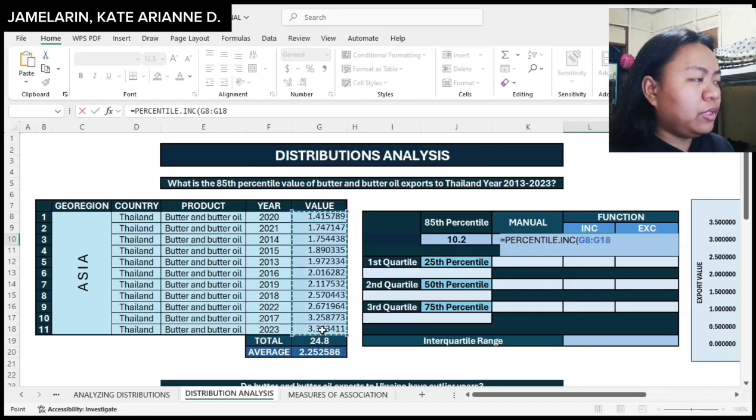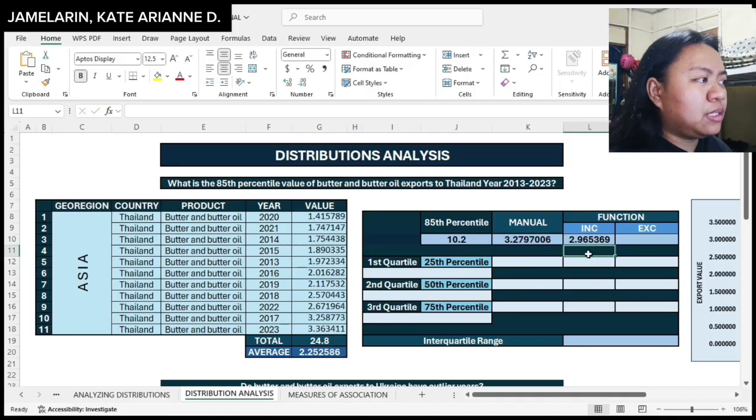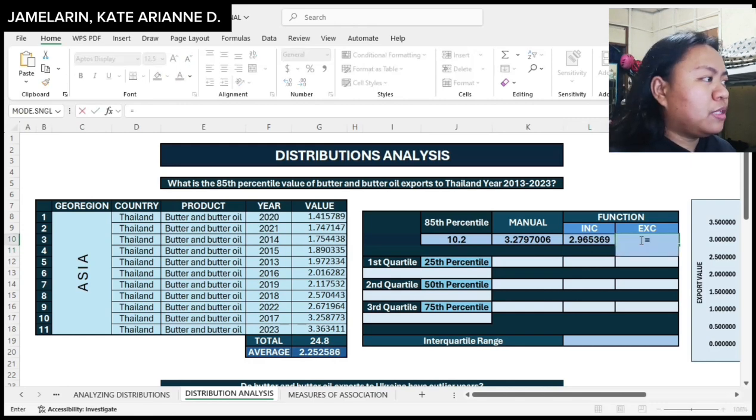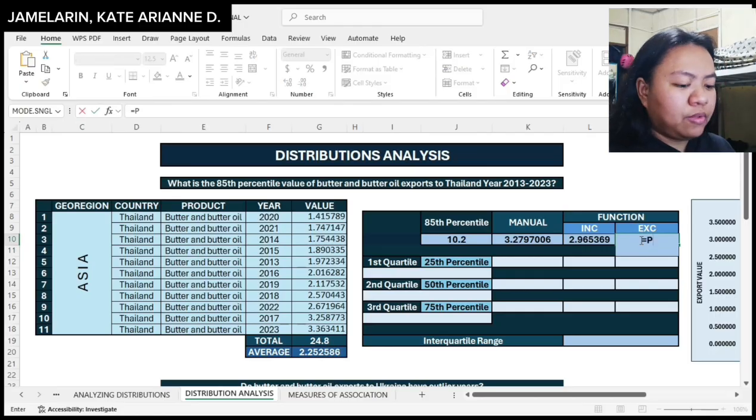And then, since we are looking for the 85th, we will be putting 0.85 after selecting the data set that you will be checking. So 2.965369 is the 85th percentile INC. And then for exclusive, we will be using this function.